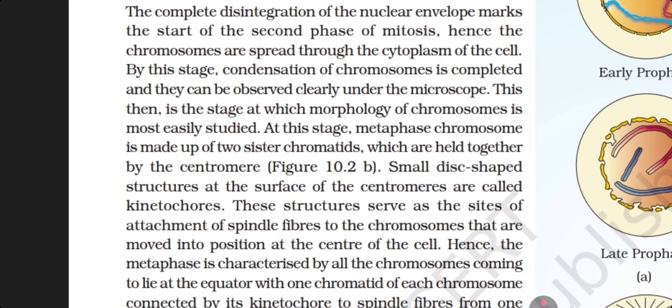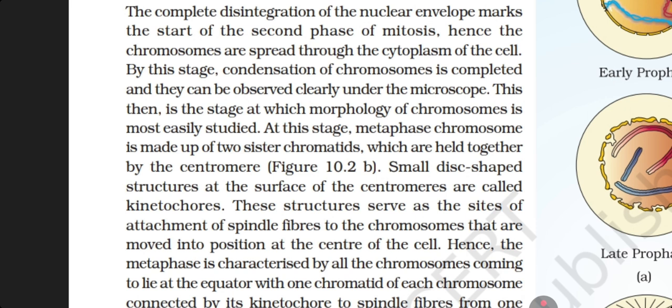10.2.2 Metaphase. The complete disintegration of the nuclear envelope marks the start of the second phase of mitosis. Hence, the chromosomes are spread through the cytoplasm of the cell. By this stage, condensation of the chromosome is completed and they can be observed clearly under the microscope. This then is the stage at which morphology of the chromosome is most easily studied.